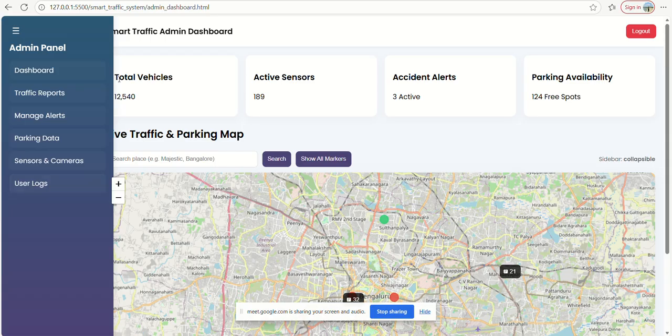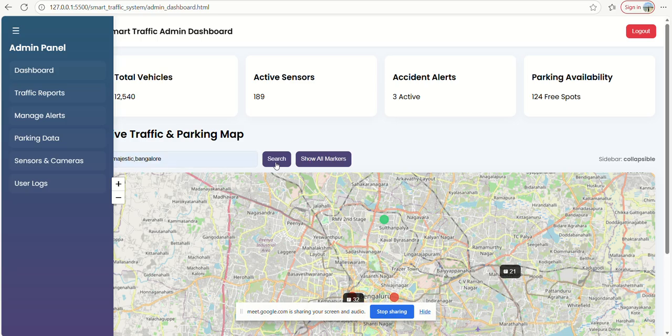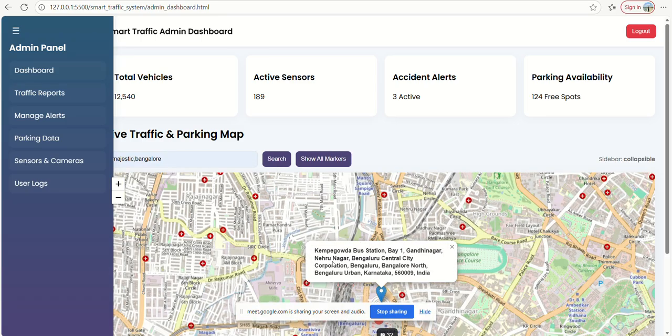We have the total vehicles in a particular area. Let us take Majestic, Bangalore. Here we'll search it. If we search, it directly goes to the Majestic area, where the Kempegowda bus stop has lots of traffic due to buses, vehicles and even cars coming. We'll be wasting time there. To save our time, we have implemented this. So this gives complete detail, which is Bangalore urban.